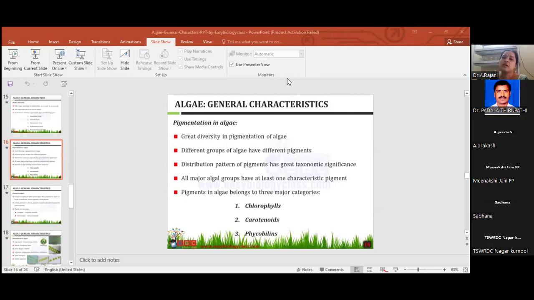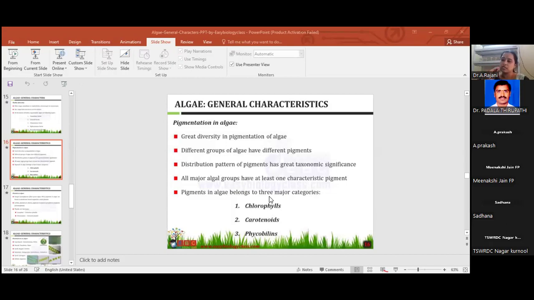Phycobilins. Wait. Here, very important is phycobilins. Only phycobilins are water soluble pigments. Carotenoids have alpha, beta, some different types. Chlorophyll has 5 types. Phycobilins are only 2 types: phycoerythrin and phycocyanin. These two pigments are the only water soluble pigments.